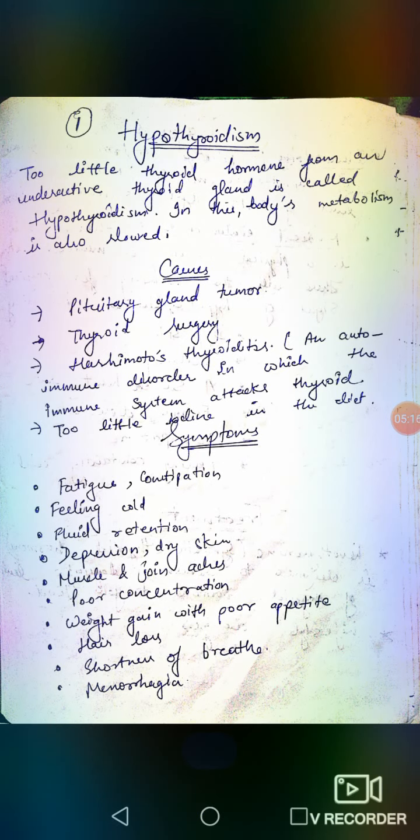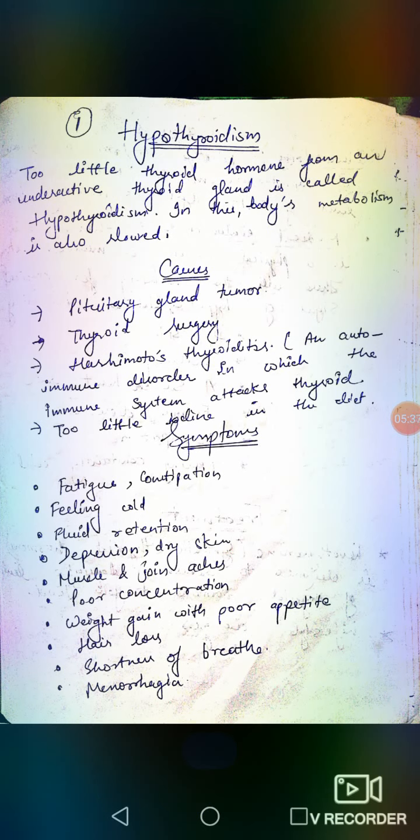Next, some common causes of hypothyroidism are like Hashimoto's thyroiditis, which is an autoimmune condition that causes inflammation of the thyroid gland. Next, other types of thyroiditis, meaning inflammation of the thyroid, such as acute thyroiditis and postpartum thyroiditis.